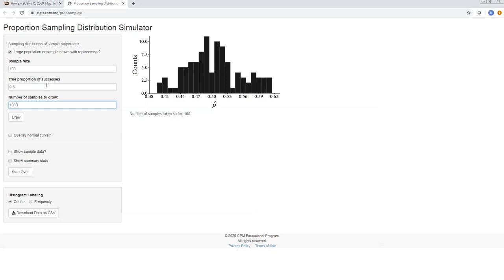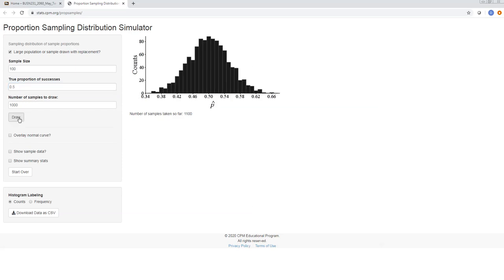Applied to this specific example, right? People coming out of the voting booths, and I ask them, who did you vote for? Each time I ask 100 people, right? And I ask 1,000 groups of 100 people, right? But at the end of the day, the true proportion is going to be 0.5. I know that right off the bat. Okay, so I'm going to get 1,000 samples, each sample with 100, and this is how the proportions are distributed. Look at that. I have a peak around 0.5, right? Well, that's because the true proportion of successes in my population was 0.5.